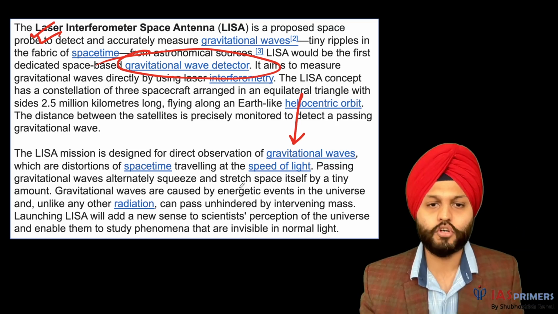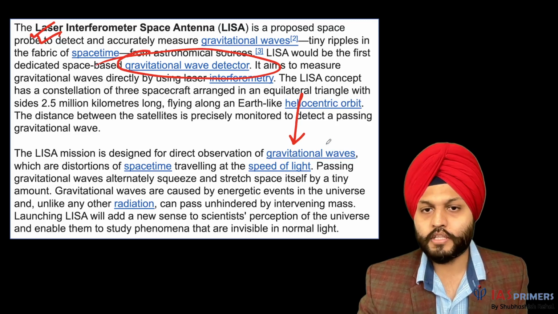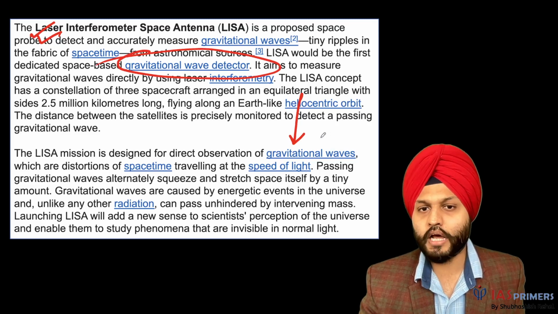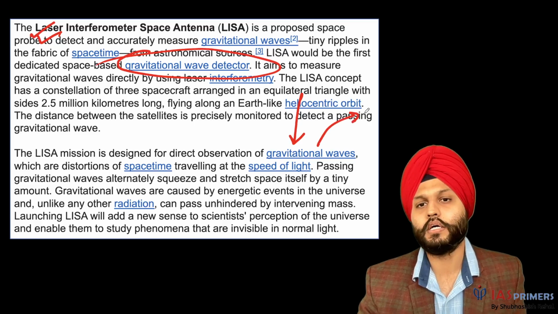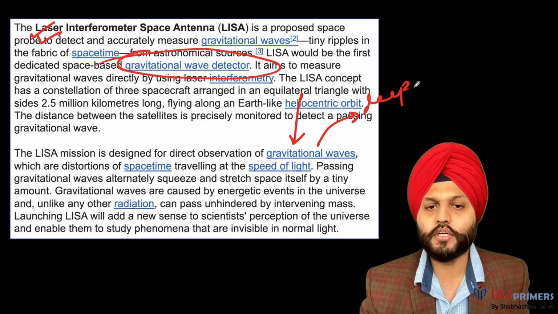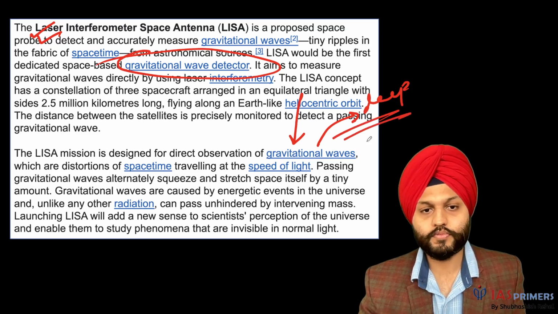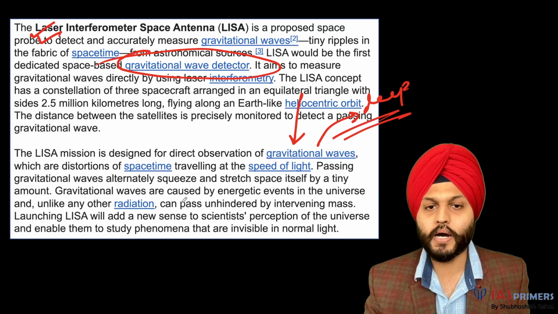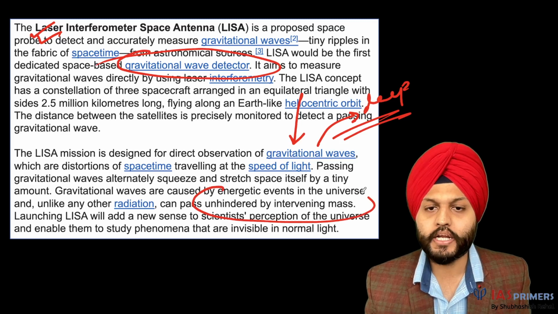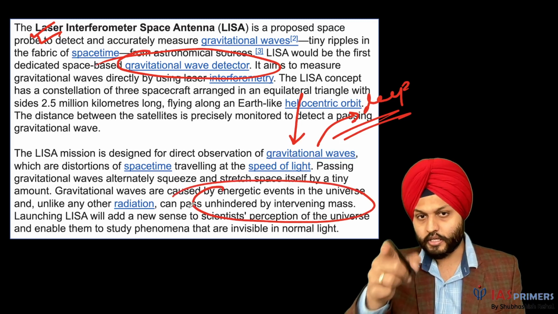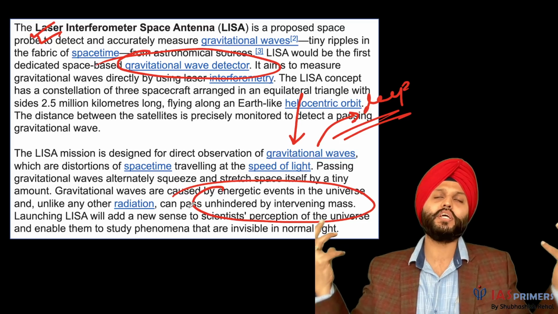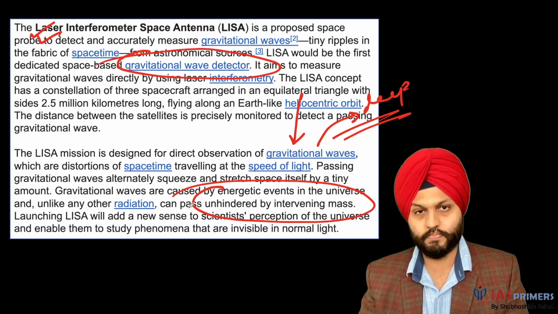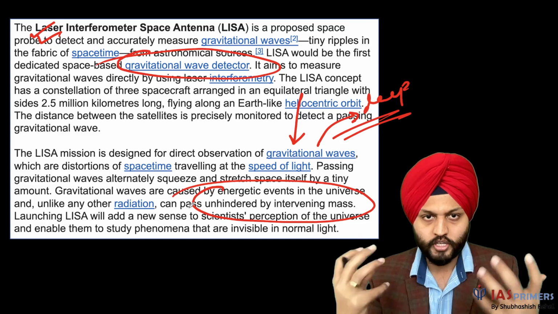They don't get distorted. So if scientists can comprehend the gravitational waves, they can know more about the deeper sides of the universe. So that is the idea. They can pass unhindered by intervening mass. So that is the reason why they are looking into it. But the problem with gravitational waves is it is very difficult to detect them. So therefore, a lot of resources are required for this.